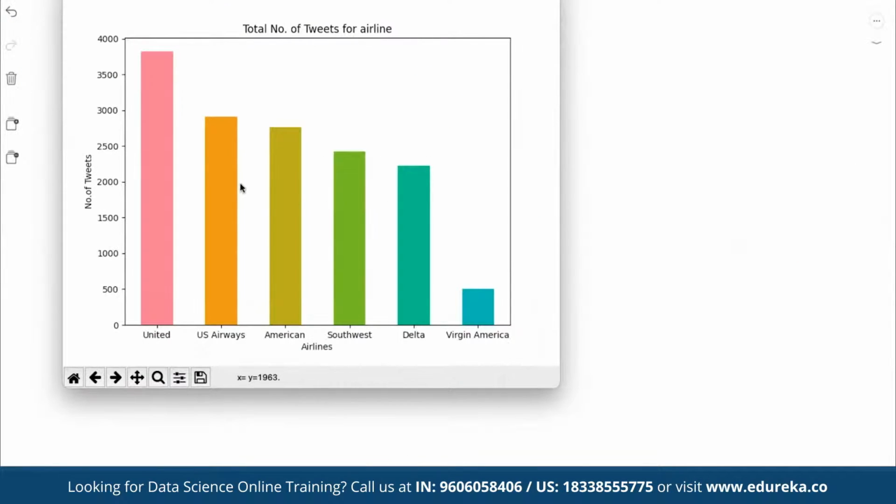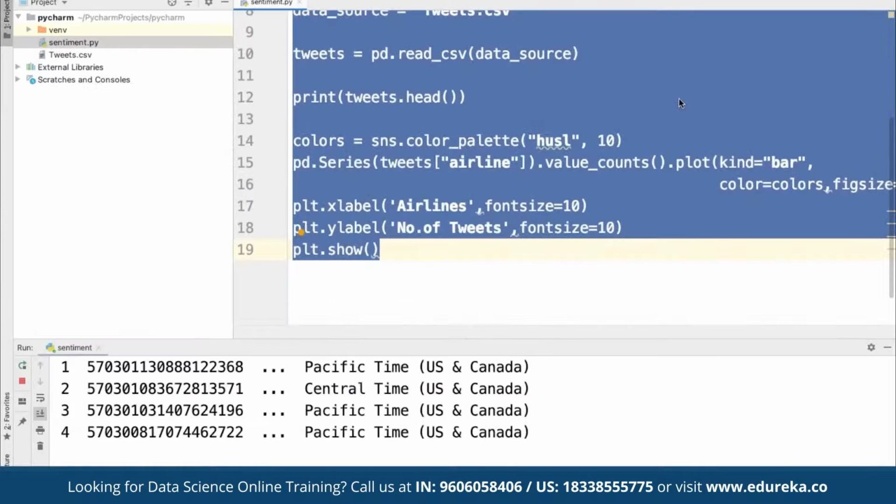So as you can see here, this is the graph for total number of tweets for airline. This is the number of tweets done for United, for US Airways, for American, for Southwest, for Delta, for Virgin America. So this is again a simple graph that we have generated from the current data set imported here. So we can define the entire graph size here, and then we can proceed with more analysis, and we want to see the sentiment for different graphs.